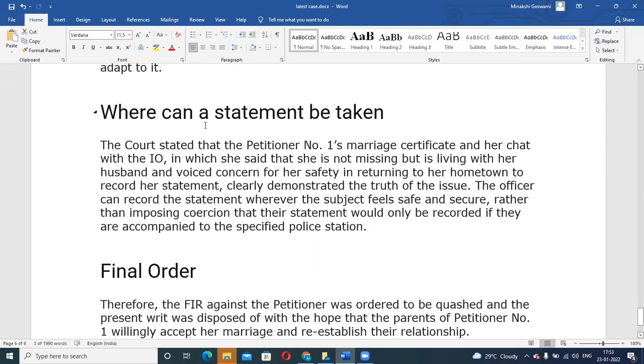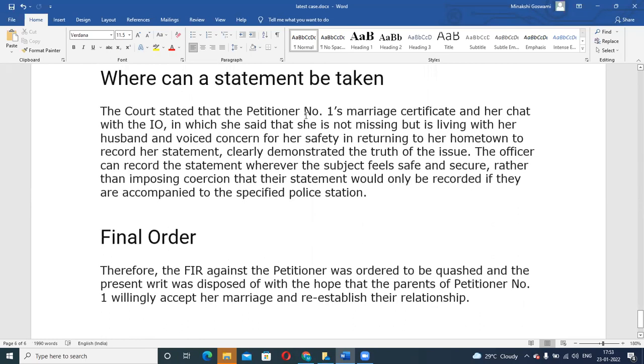Okay, so where can a statement be taken? The Supreme Court stated that Lakshmi Bai's marriage certificate and her chat with the investigating officer, in which she said that she had got married, could not travel, was not missing but living with her husband, and voiced concern for her safety in returning to her hometown to record her statement, clearly demonstrate the truth of the issue.